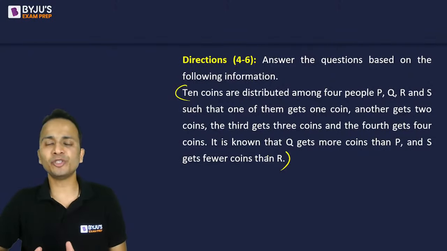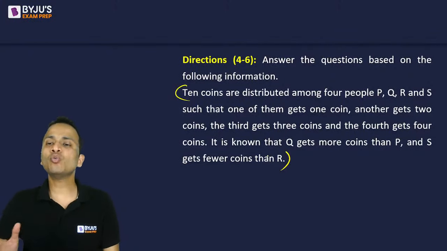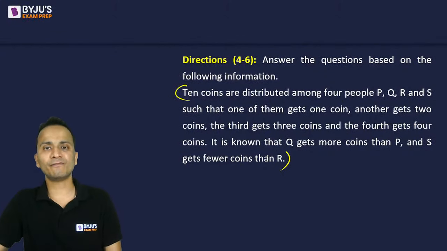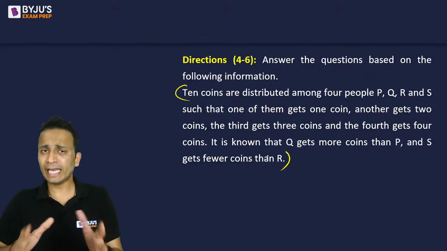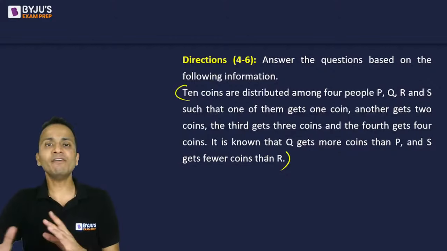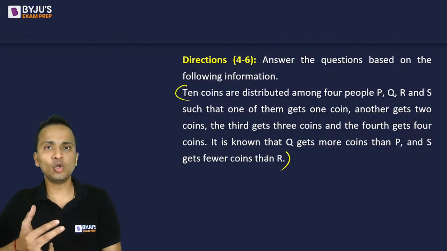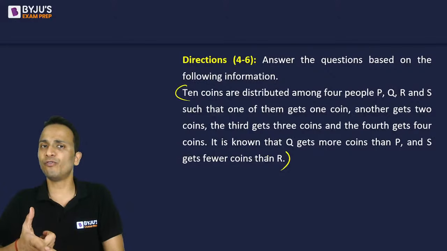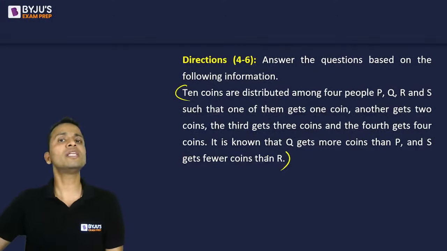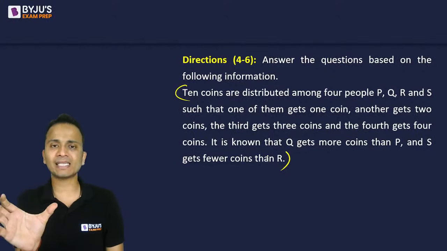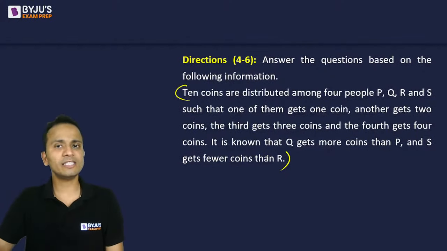So 10 coins are distributed among 4 people, P, Q, R, and S, such that one of them gets 1 coin, another gets 2 coins, the third one gets 3 coins, and the fourth one gets 4 coins. So out of these 4 people, 10 coins are divided such that any one of them will get 1, another gets 2, another gets 3, and another gets 4 coins. I don't know which one is getting how many coins, but 1, 2, 3, and 4 coins. If you look at the sum, 1 plus 2 plus 3 plus 4 is equal to 10.